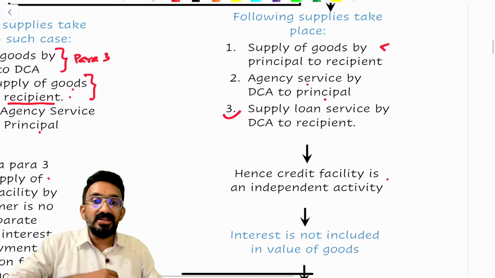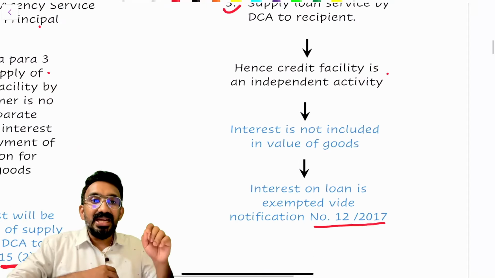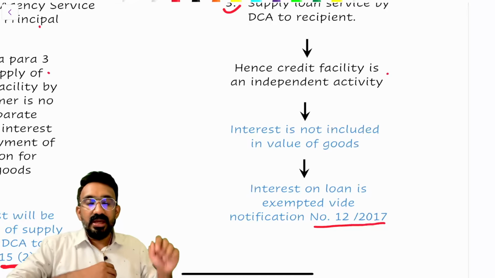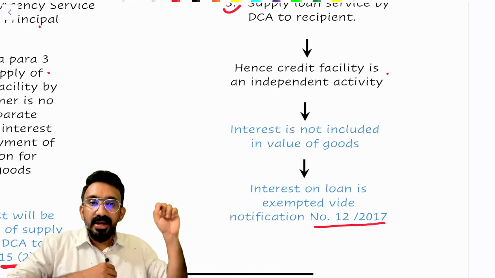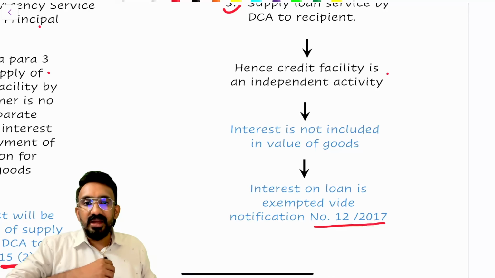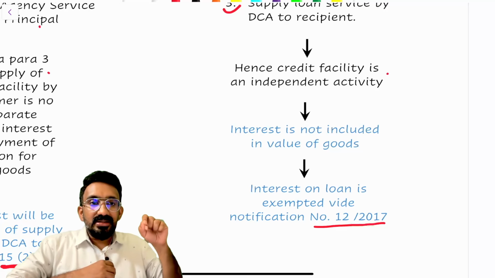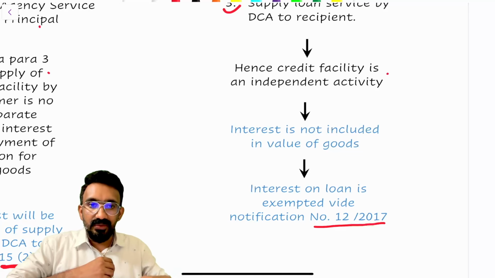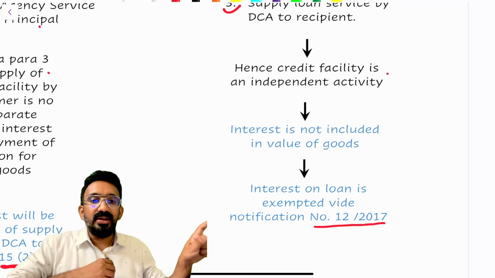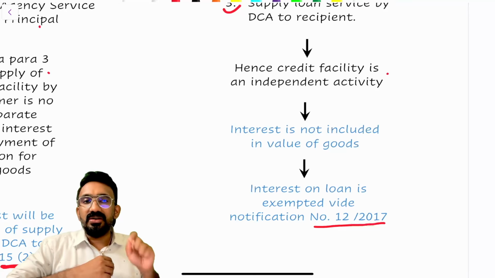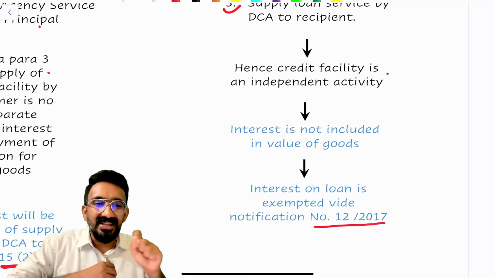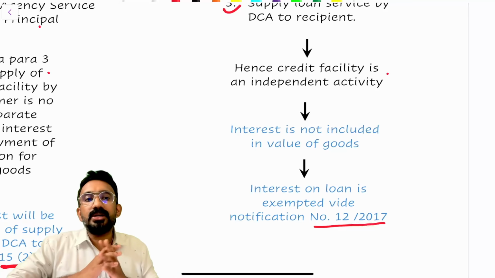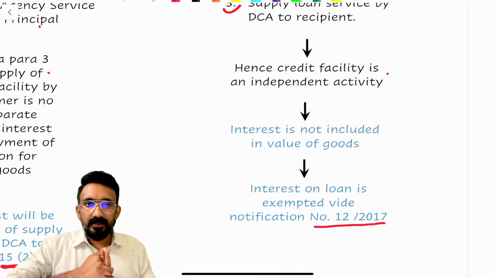This interest will be considered to be interest on an independent loan transaction. Hence, credit facility here is an independent activity. Interest is not included in the value of goods. Whenever interest is not interest on delayed payment of consideration and not included in value of goods or service, that interest will be treated as an exempted service. Interest on loans and advances are exempt. So notification 12/2017 would be attracted.